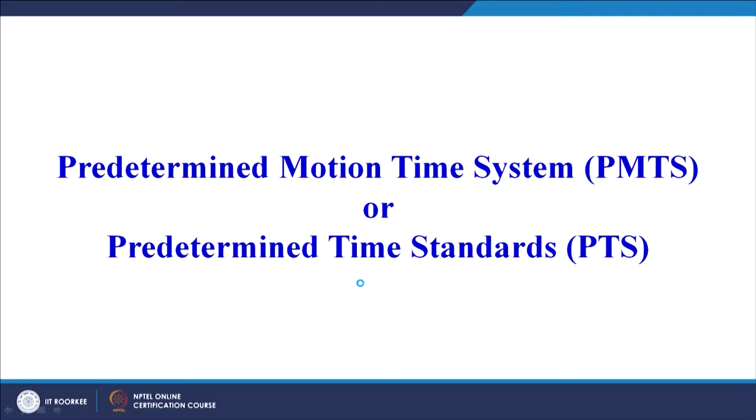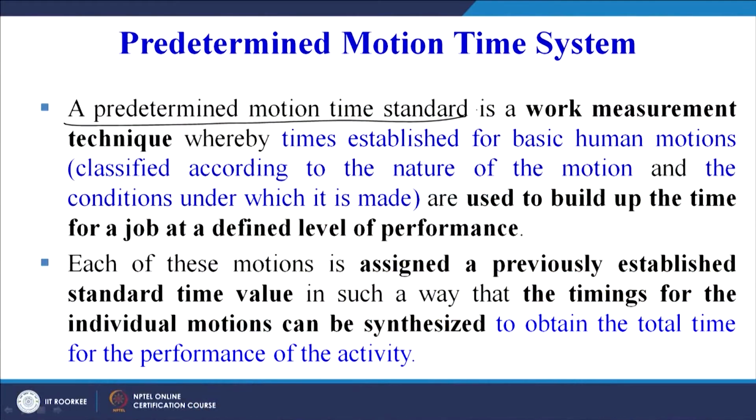This we will try to understand. So there are different types of PMTS systems. We will try to just have a historical preview of all these types of systems, and then finally we will see what is the basic behind predetermined motion time systems. So what do we mean by predetermined motion time systems? Synthetic data I think is clear to all of you.